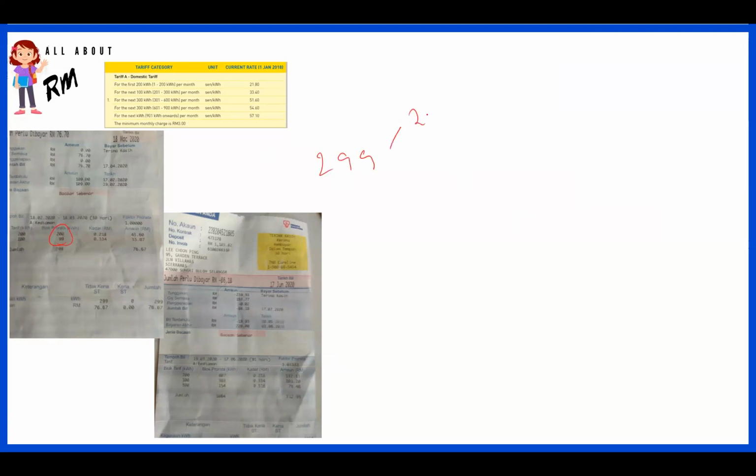So that means they split it into 200. Up to 200 is one slab, 99 is the second slab here. If I go one or two more units there, then my charging will move to 51.40. So you see from here, I spend on the first 200 around 43 ringgit. The second one I spend about 33 ringgit. You see the difference here is almost half, but I pay about three-quarters of that money there. So this is how we can read the energy meter bill and see what happens in the given case.